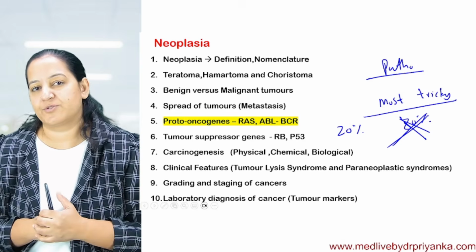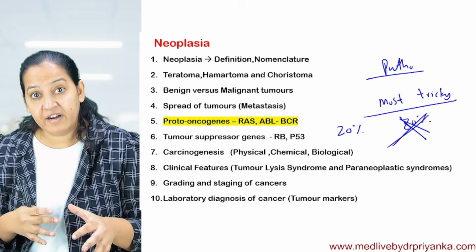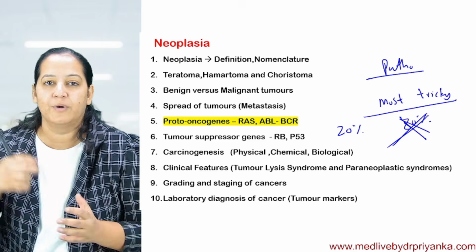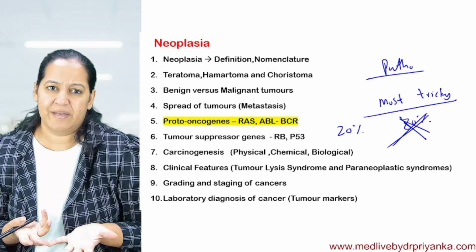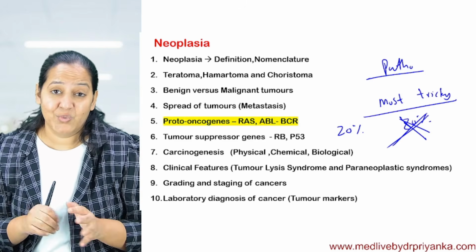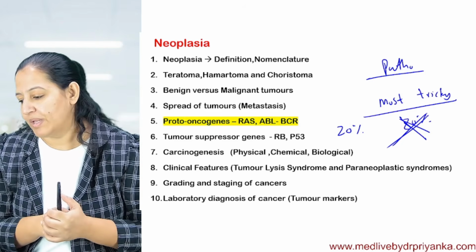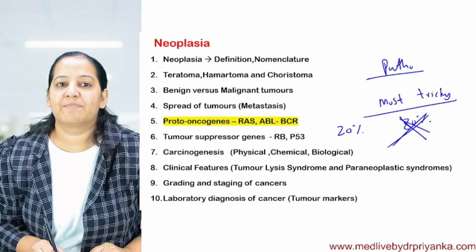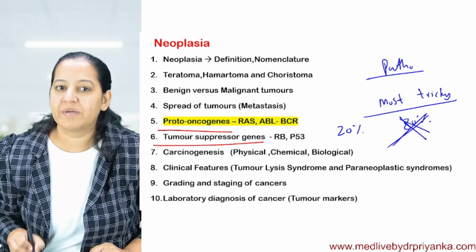It is one of the trickiest topics. Even I found it difficult when I was in your shoes. When I was in second prof, I didn't understand it. It was a blunder, a bouncer for me. But now I can understand it well, and I'm able to explain it well. So can I start the molecular basis of neoplasia, in which I will explain proto-oncogene and tumor suppressor genes?